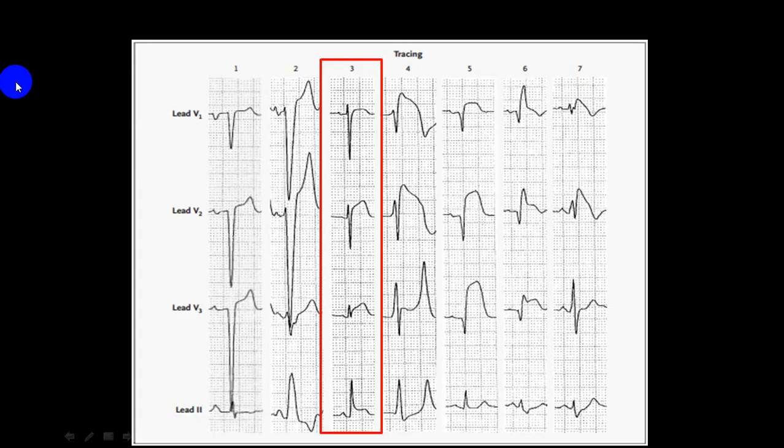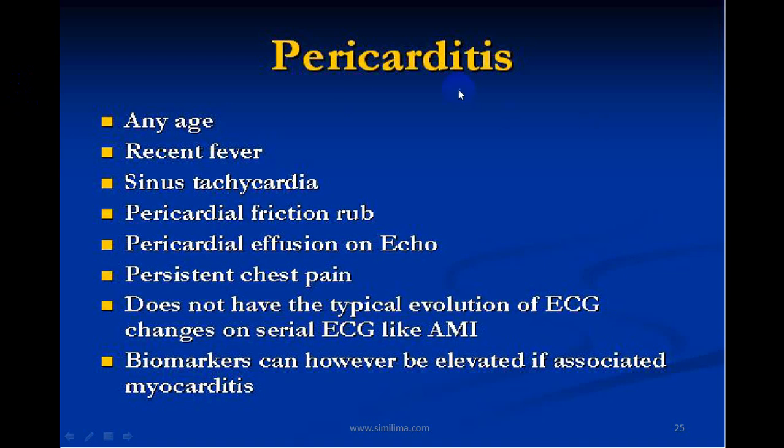Now we go to another variety, what we call pericarditis. Now pericarditis can occur at any age. There will usually be a history of fever. You will have a sinus tachycardia. On auscultation in the cardiovascular system, you will get a frictional rub. On echo, you will demonstrate pericardial effusion.